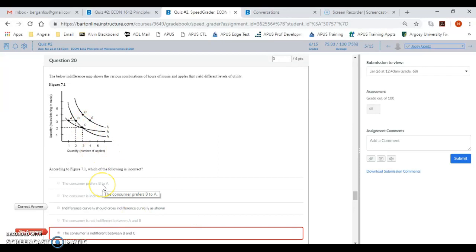Consumers always prefer more, a higher consumption level. Consumers are indifferent between two consumptions. If you look, they're not indifferent between these two right here for quantity of hours. They're not indifferent between this. You said from B and C, they are indifferent from B and C. There is a difference right there.